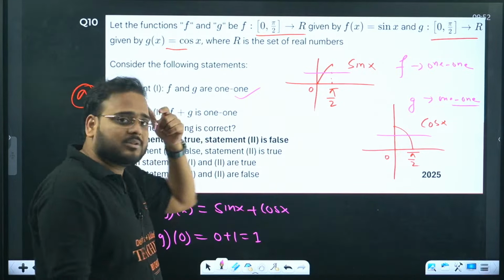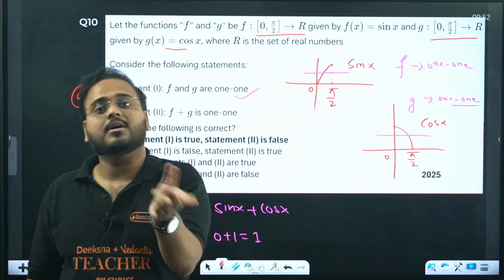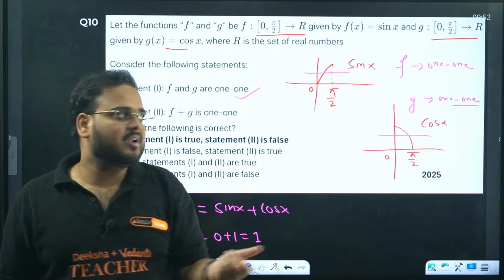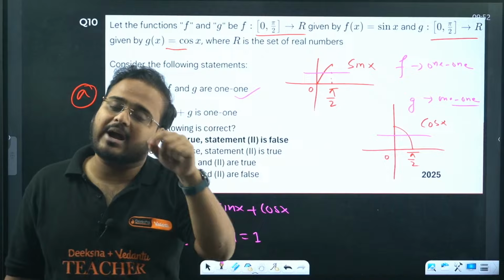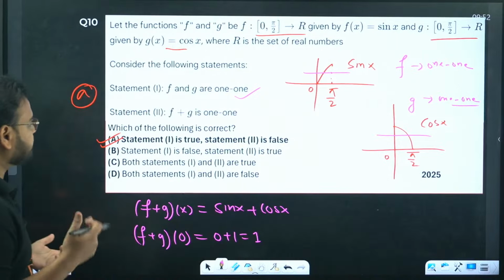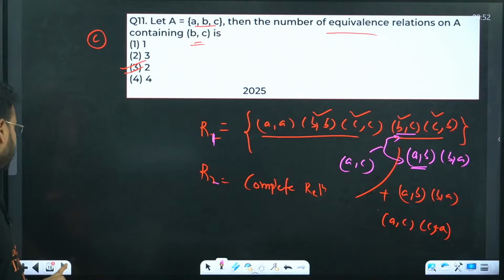Now for option 2, that's the logic. Sin 0 is 0, sir, and cos 0 is 1. And sin 90 is 1, sir, and cos 90 is 0. Clearly, we'll have 1 at 0 and pi by 2. So it means it is not 1-1. Okay? So that's how you get the answer. You don't need 3 minutes to solve this particular question.